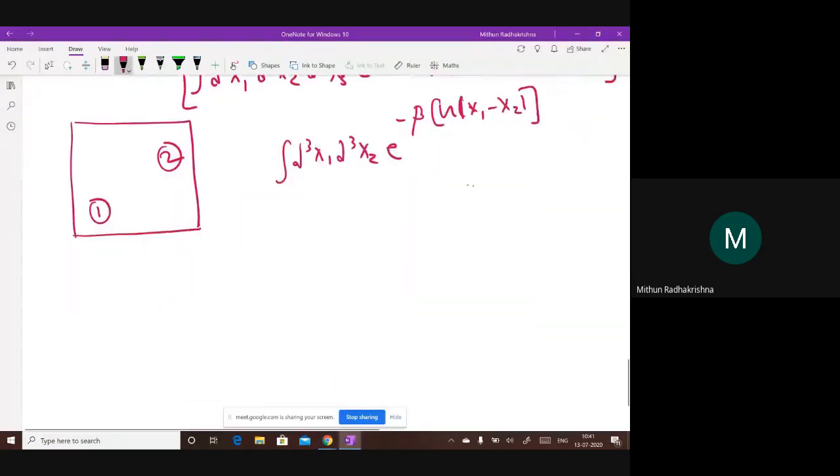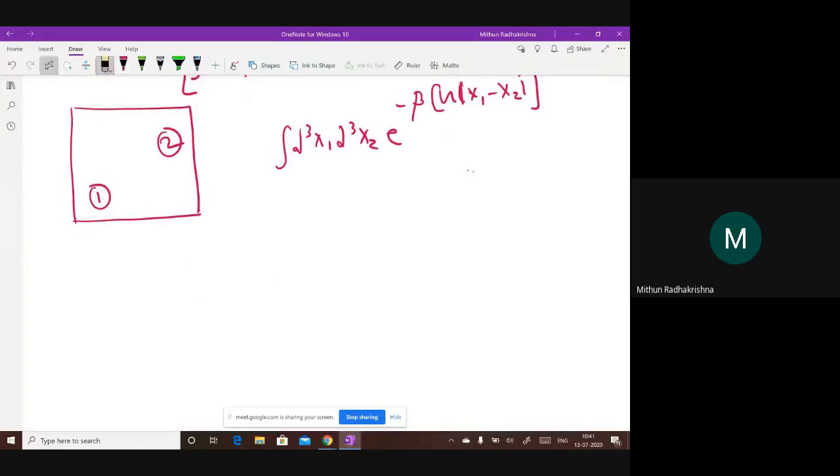Okay, so now how do I integrate this? One way to integrate this would be to keep x1 fixed, since it only depends on the relative distance between the particles.